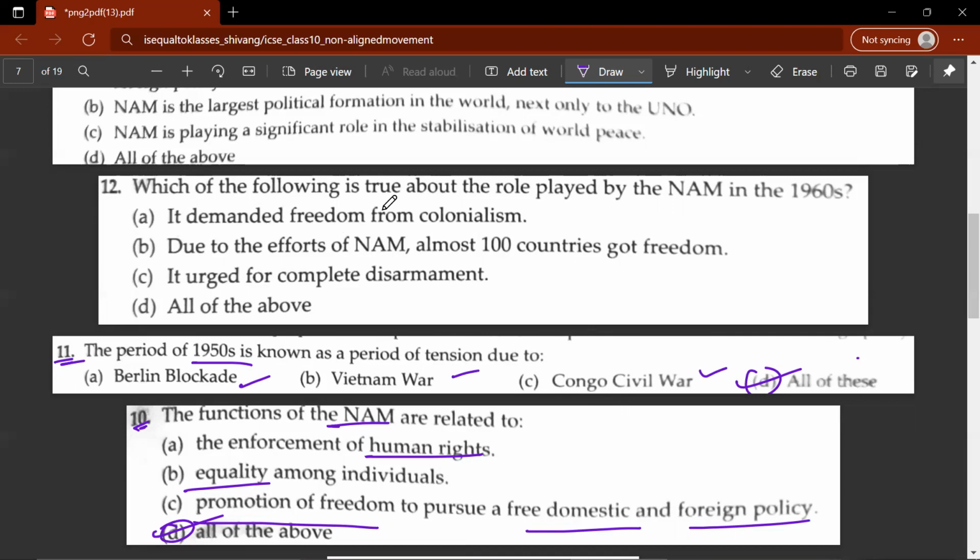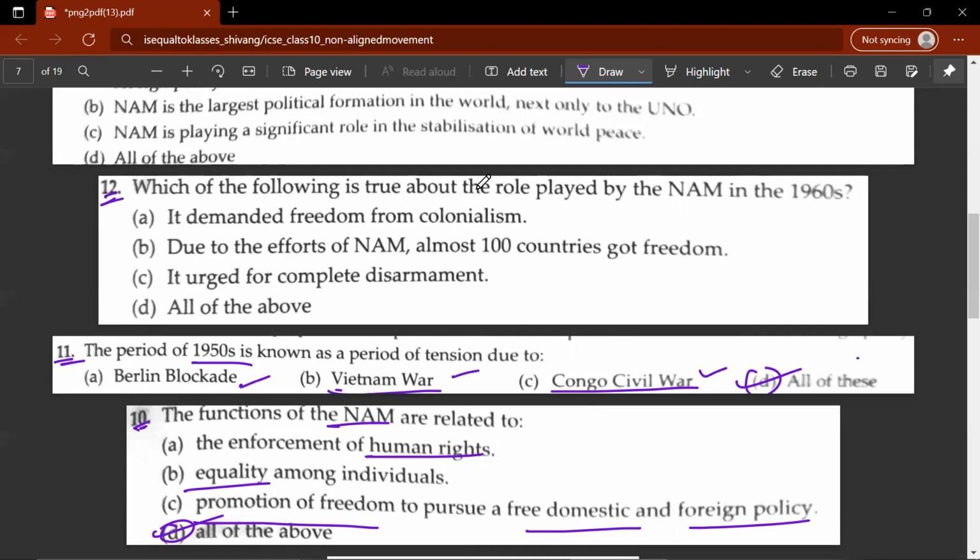Proxy wars, in the sense, you had wars in, say, for example, listed over here, the Vietnam War and Congo Civil War. And in these civil wars, you always had two sides. So in a fight, you always have two opponents. And the two sides would support either the American bloc or the Soviet bloc. So the Soviet Union and the USA never engaged directly, but you had proxy wars like the Vietnam War and the Congo Civil War, wherein opponents would each support a power bloc.